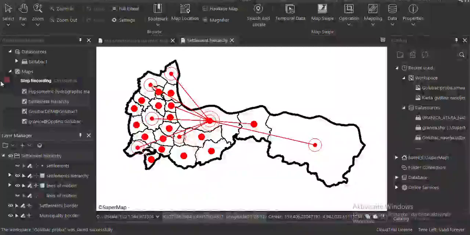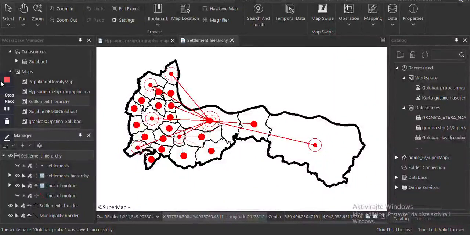Map of the functional hierarchy of settlements is a map that classifies settlements of the municipality by their importance in the net of settlements. Methods used in creating this map are method of signs and line of motion method. This map consists of 4 layers. This is a municipality border, settlements border, lines of motion, and settlement as a point layer.